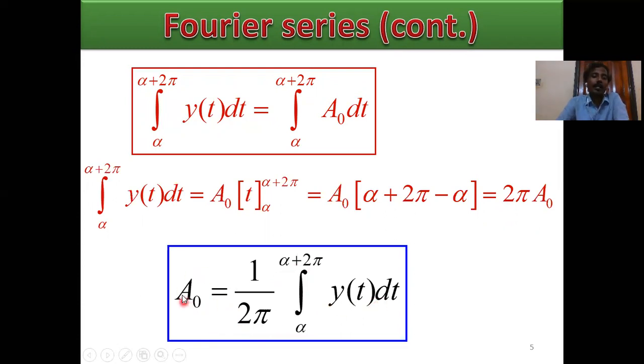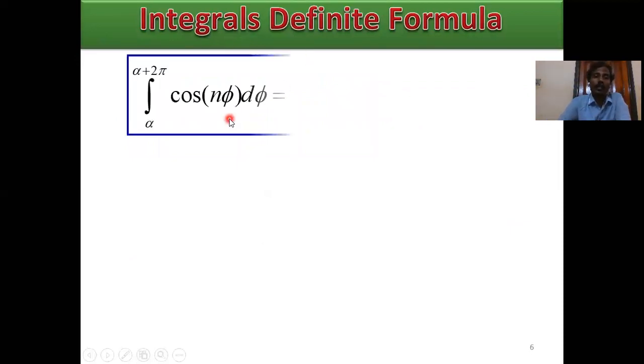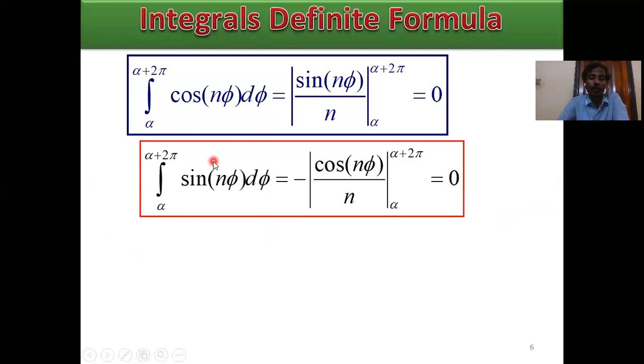This is the Euler's constant component, or Fourier component, or DC component a0. Then, what are the definite integral formulas? These are the important formulas, or properties, for integration.